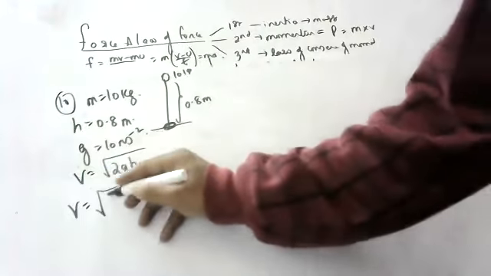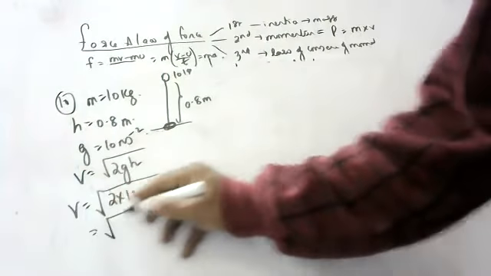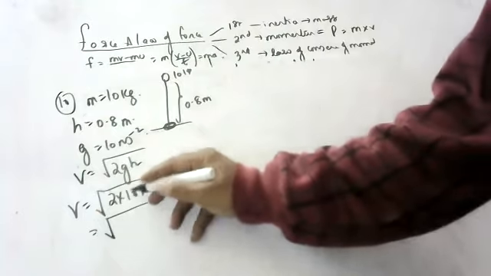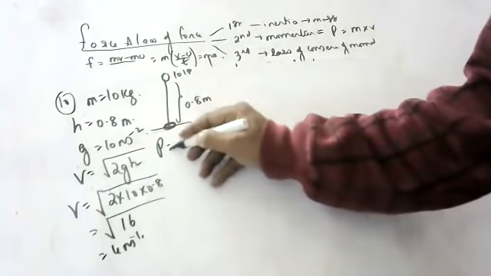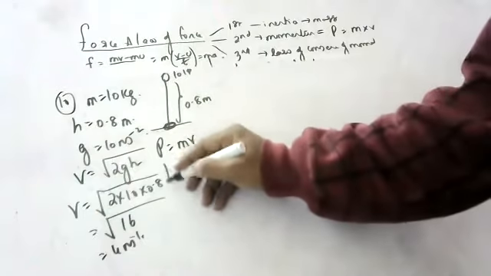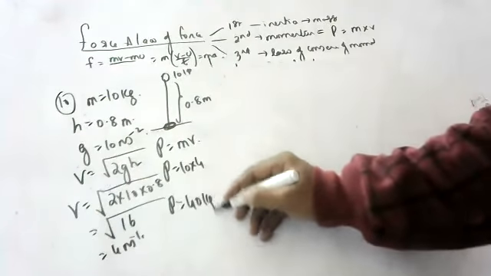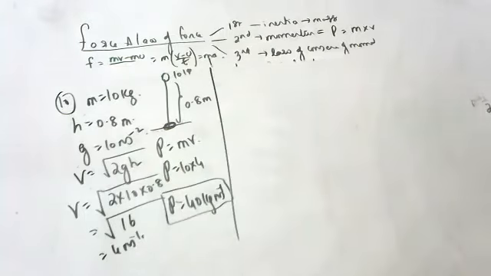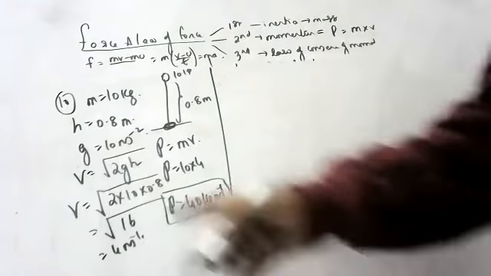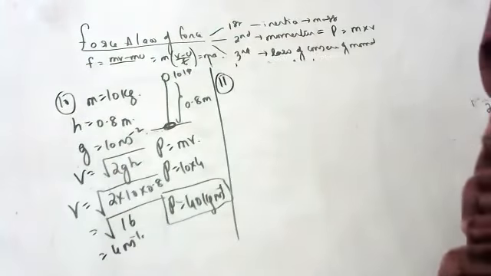V is equal to root of 2 into 10 into 0.8, which is root of 16, so 4 meter per second. Now, what is the momentum? Momentum is mass into velocity, 10 into 4, 40 kg meter per second. On hitting the ground, it transfers this much momentum to the ground.